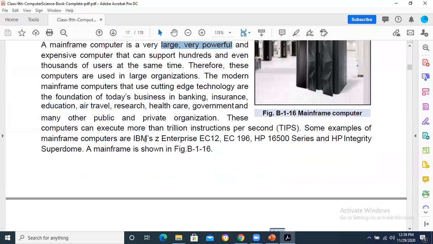But keep in mind what the examples are. Now these examples can be asked in MCQs. Enterprise EC12, EC196, HP 1600, 16500. These are the examples of the mainframe computers.